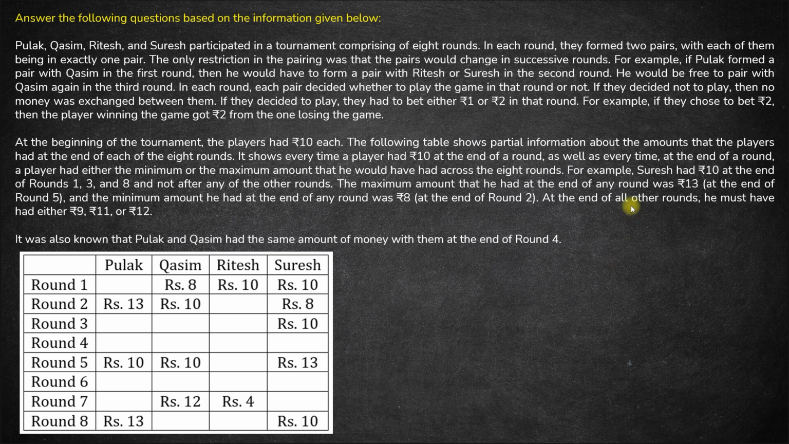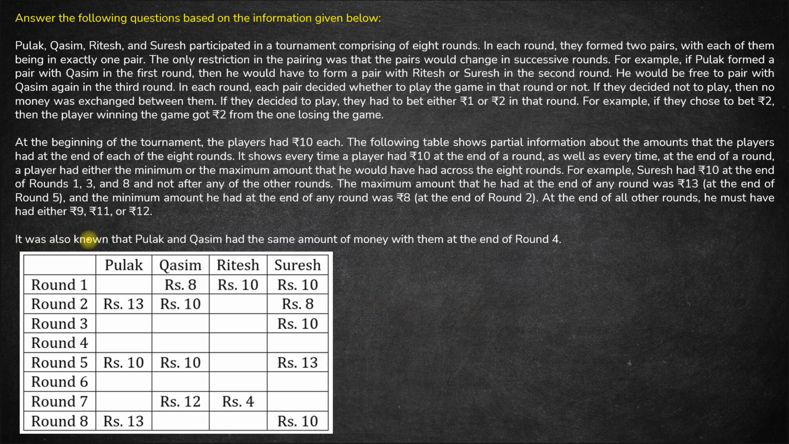Okay? Now, this is the example that is mentioned. At the end of all other rounds, this is what is given. So for Suresh, it's given that the lowest is 8 and the highest is 13. So Suresh will have amounts between 8 and 13 in the other blocks. Suresh will either have 9, 10, 11 or 12, but 10 cannot be there because all the 10s are mentioned. So the only amounts Suresh will have in these three blocks are 9, 11 and 12. Okay, fine. This is the information.